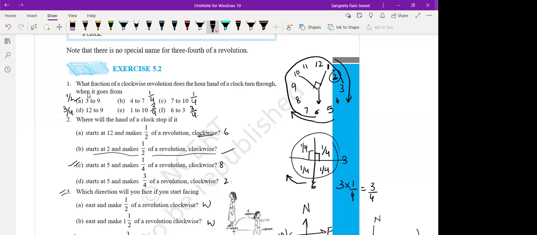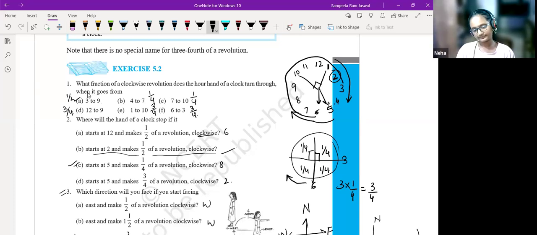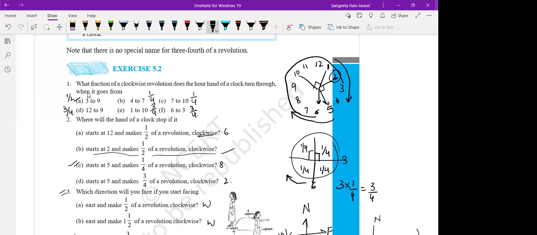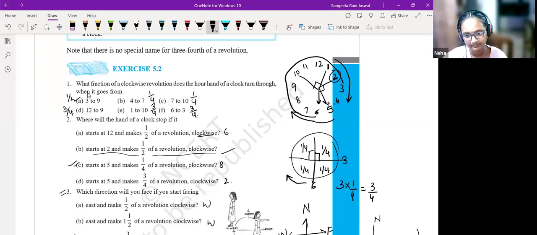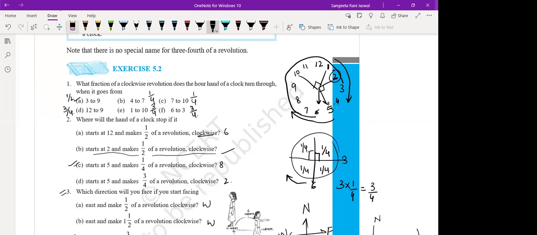So how 2 o'clock? It started from 5 and took 3/4 of the revolution. So from the complete revolution, you will just minus the 1/4 part. It's better to count 1/4, no, rather than counting 3/4. So just subtract the 1/4 part and you will have the rest of the 3/4. Yes? Yes, ma'am. Ma'am, I didn't understand, ma'am. Okay, I'll explain you again.